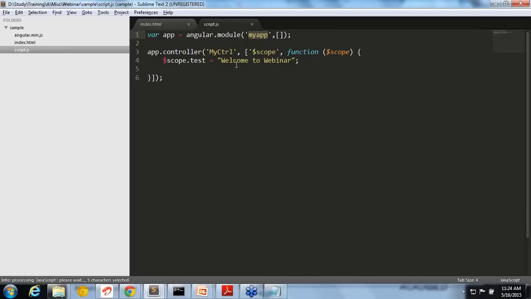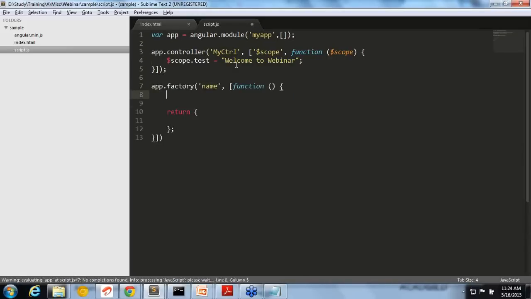I'm giving a very basic idea only. More than that, it will take more time. So a service I can create using two methods, either factory or service. Let's say I'm creating a very basic service, my service. You can see app.factory, where app is the Angular module I've created. From that, I'm using the factory.